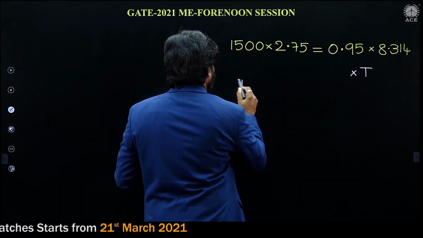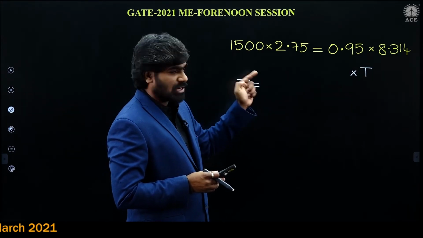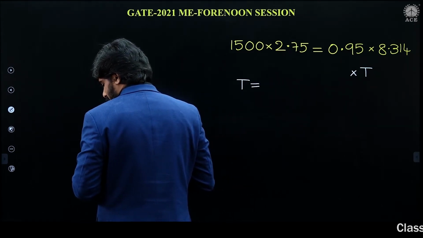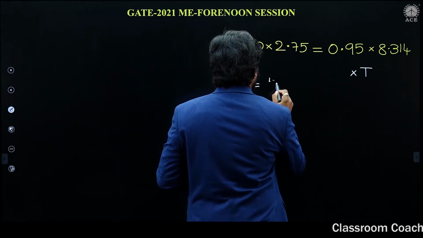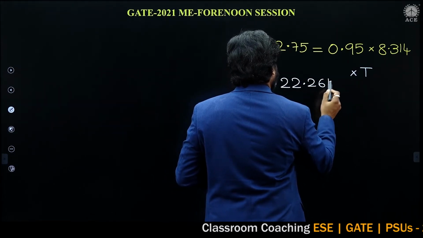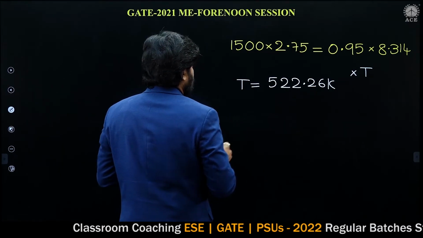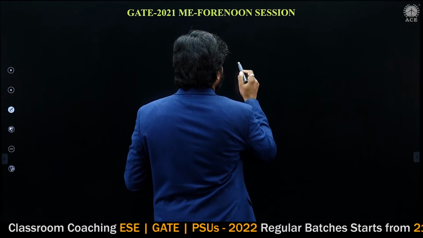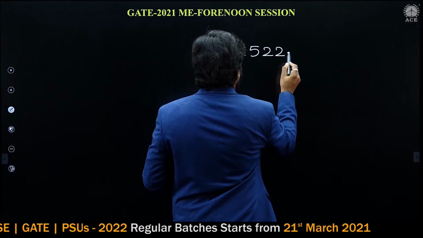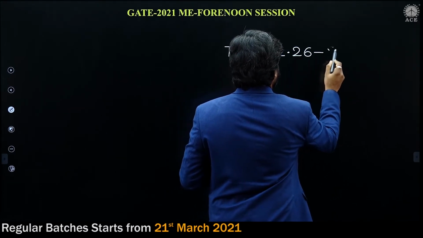So if you calculate temperature, temperature will be in Kelvin, because in this ideal gas equation, temperature must be in Kelvin. So in Kelvin, it is 522.26. If you convert into degree centigrade, (522.26) minus 273.